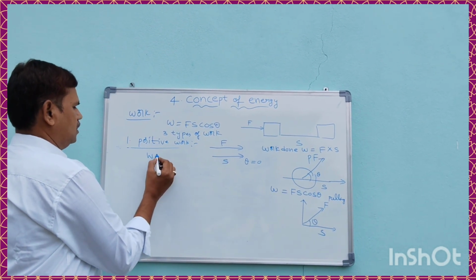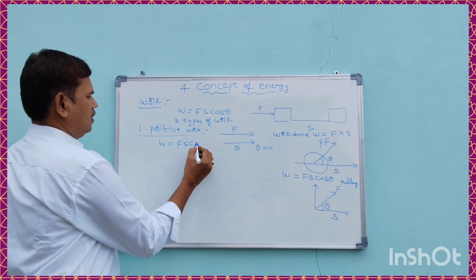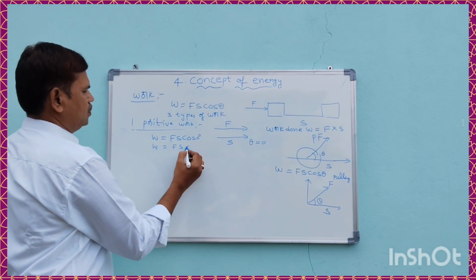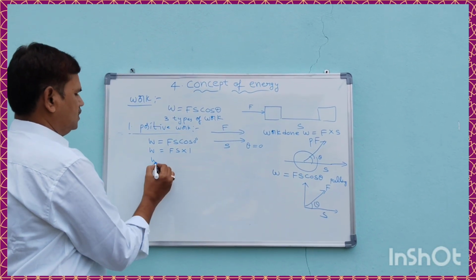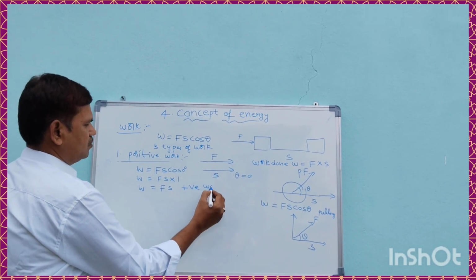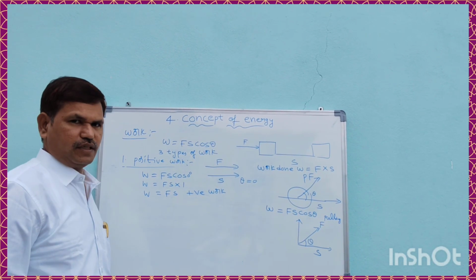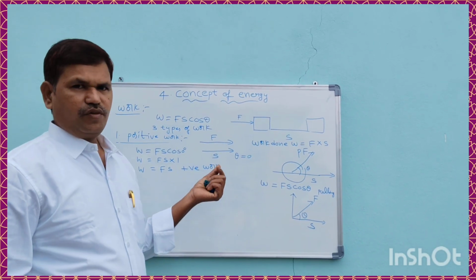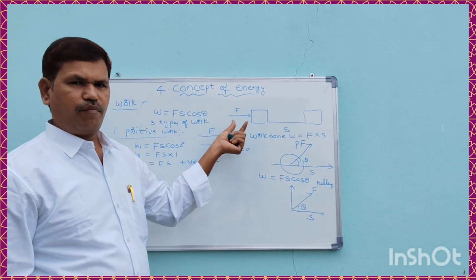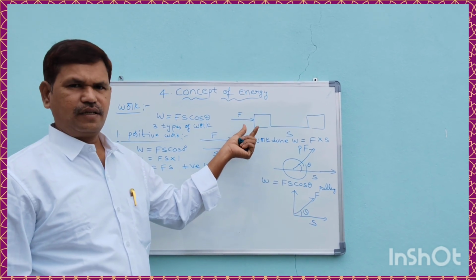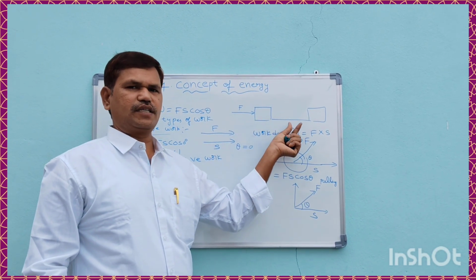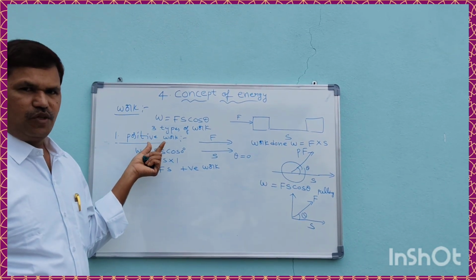Then work done W is equal to Fs cos 0 degrees. So W is equal to Fs into cos 0, which is 1. Then W is equal to Fs. We get positive work. An example for positive work: if a box is dragged with a force in the direction of displacement, if force and displacement are in the same direction, then the work is said to be positive work.